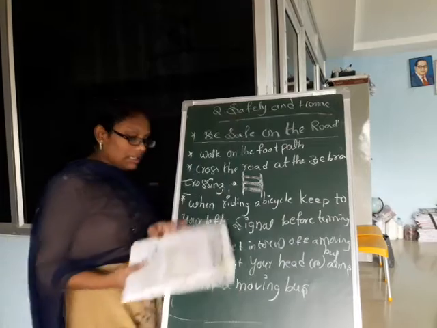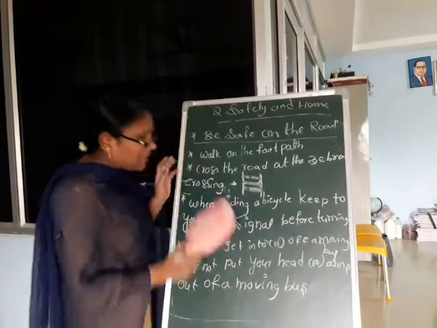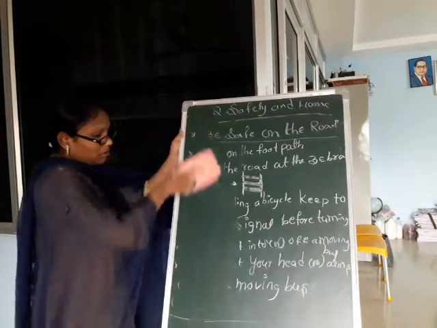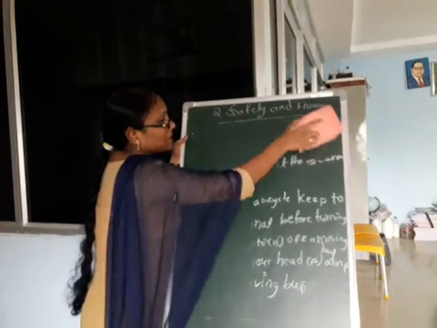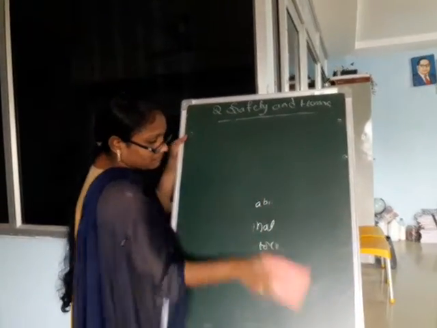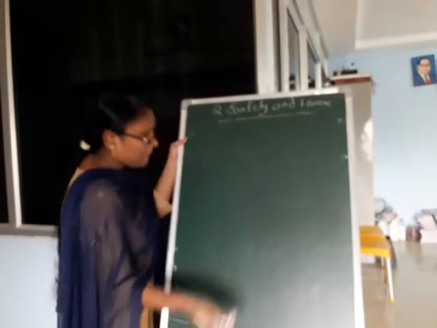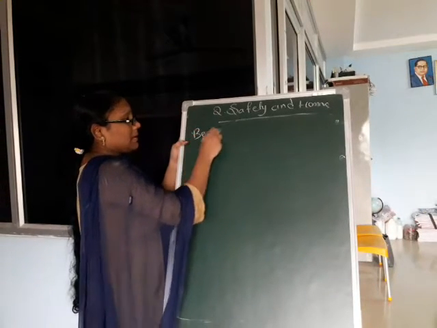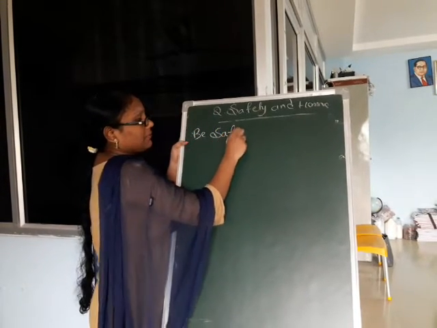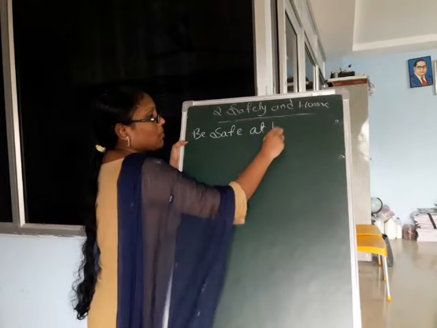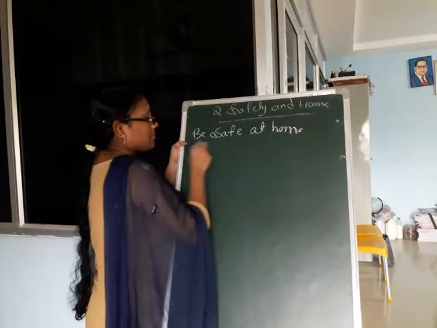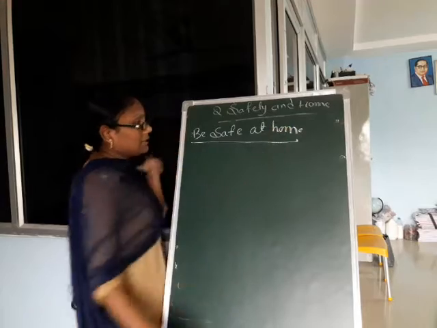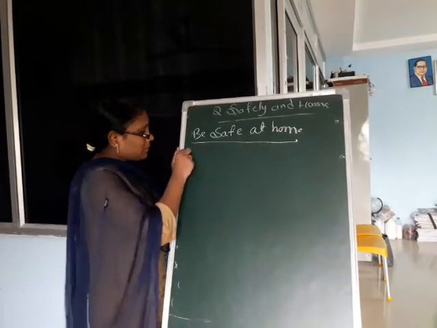Okay. Next safety rules. Be safe at home.